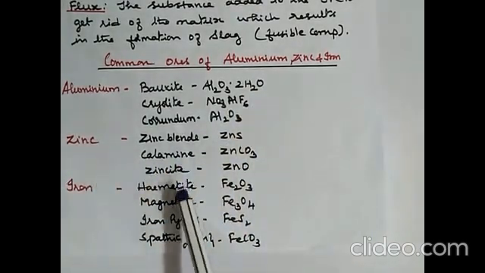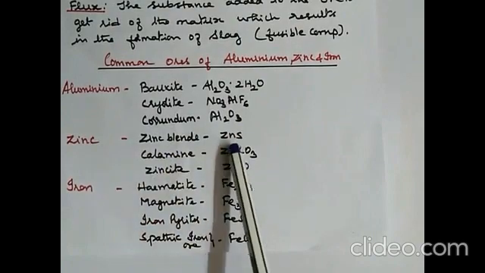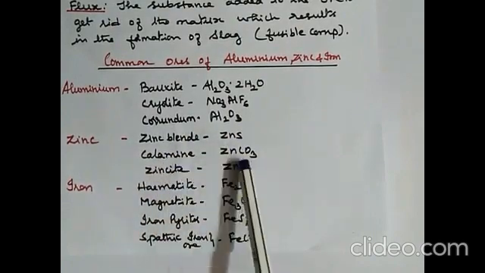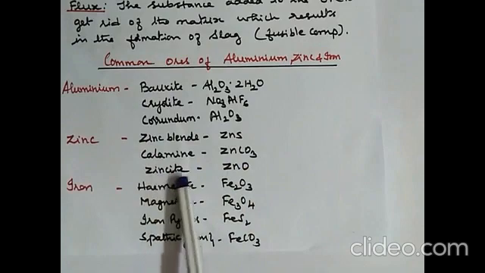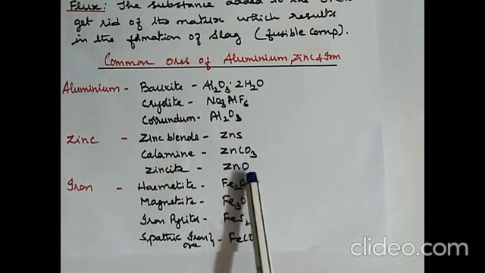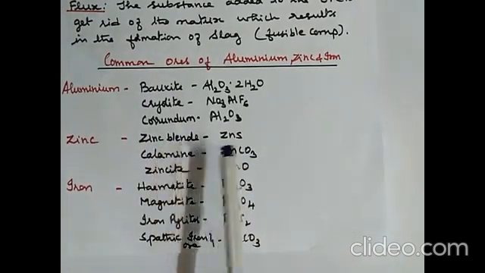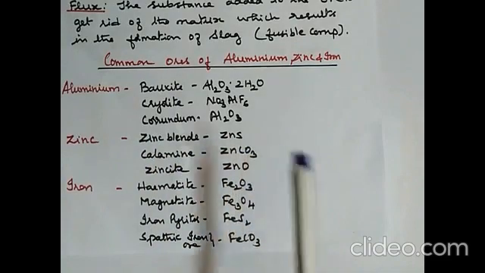Next are the three ores of zinc. Zinc blende, zinc sulfide. Calamine, zinc carbonate. Zincite, ZnO or zinc oxide. So you should know the common name, formula and the chemical name.